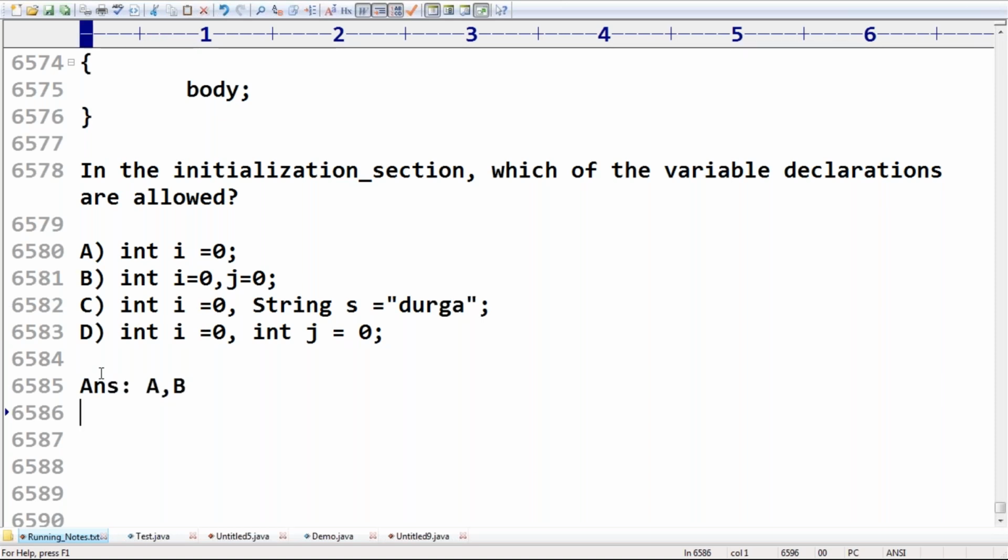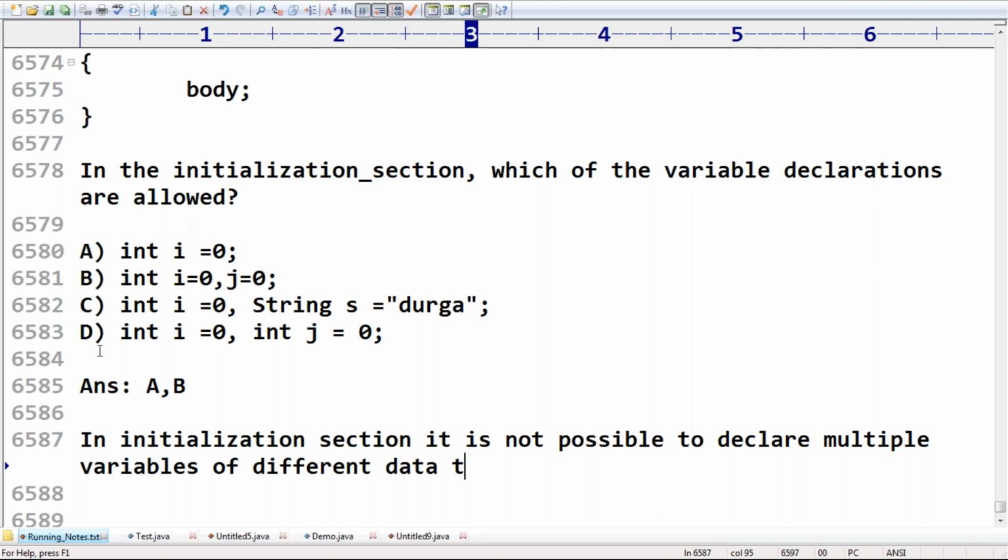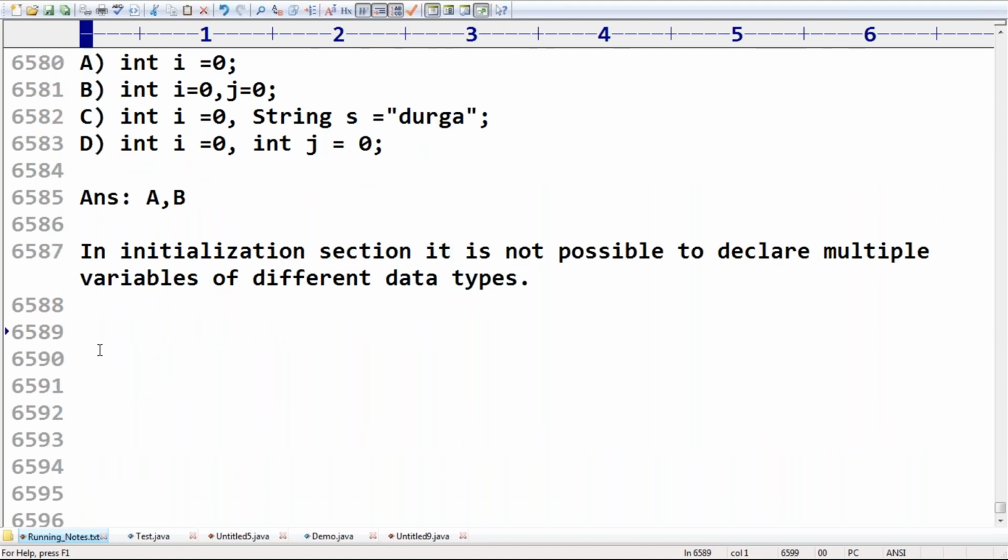That's all. So in the initialization section, it is not possible to declare multiple variables of different data types.